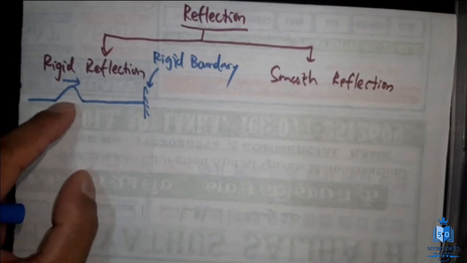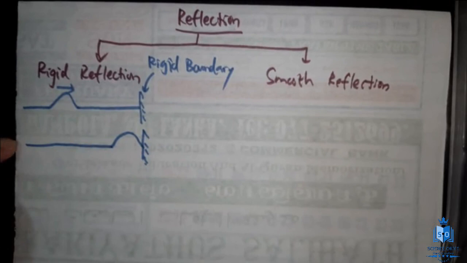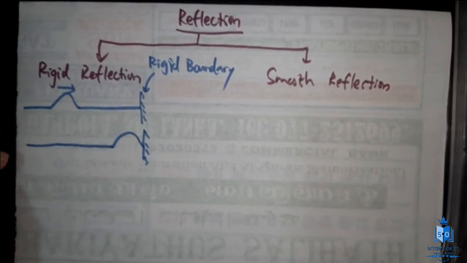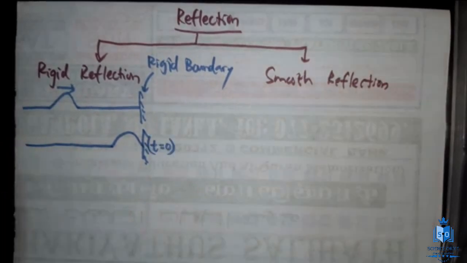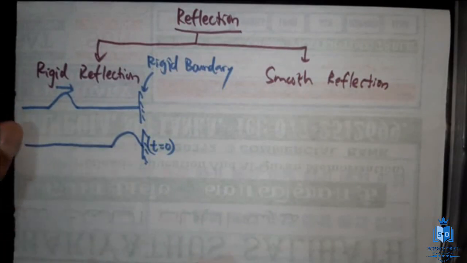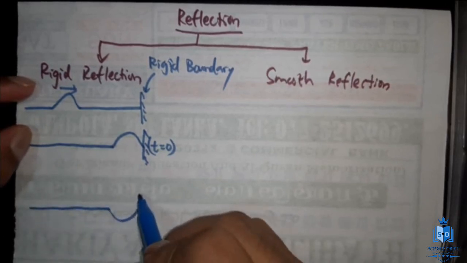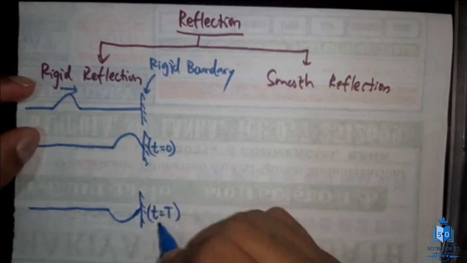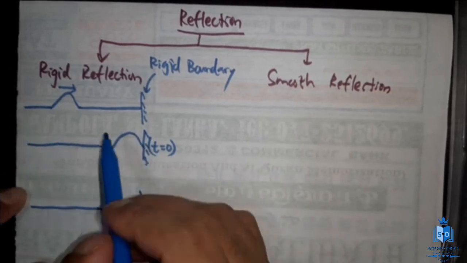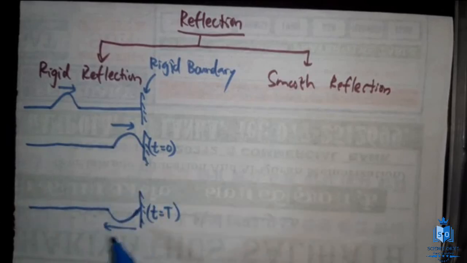Let's see what happens when the pulse approaches this point. Now the pulse has reached the boundary, and it is going to reflect. Let's say the time at which the pulse arrived at this point is t equal to 0, and the full time taken for the reflection to happen is t equal to capital T. Once it is completely reflected, its phase will change, completely upside down, because it is a rigid boundary.